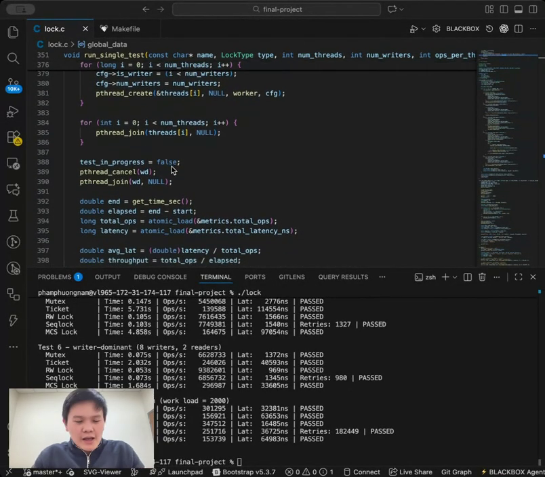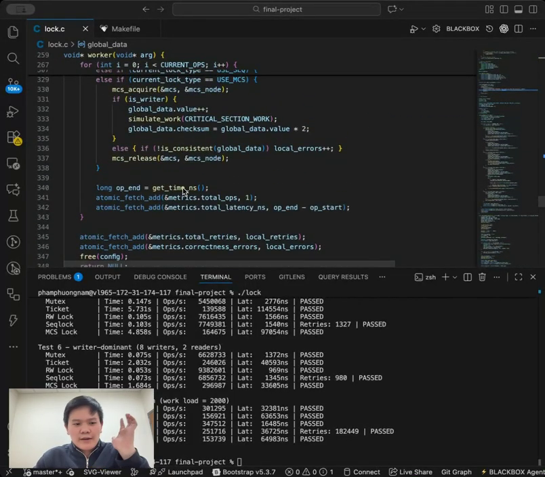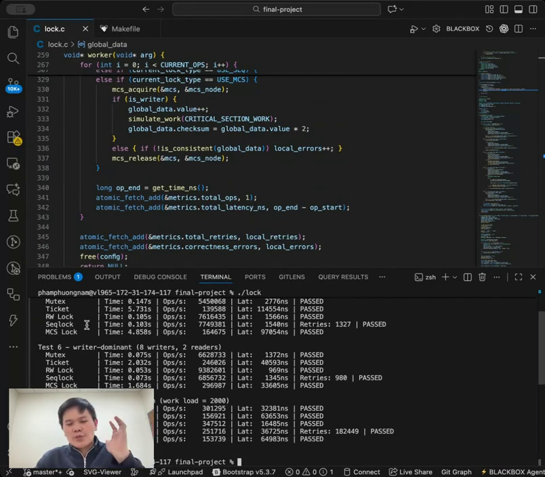Roughly, the four locks that we look into are the ticket lock, which is really there to enforce FIFO fairness; the reader-writer lock, which is more for parallel reads; the sequential lock, which is more of an optimistic lock; and the MCS lock. You can imagine the MCS lock is more of a queue-based lock and actually helps prevent cache contention.